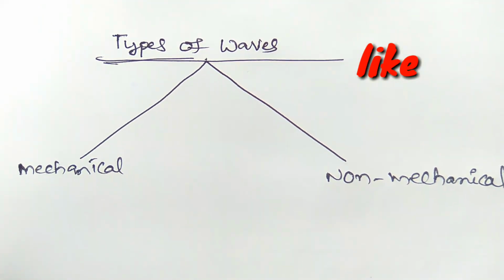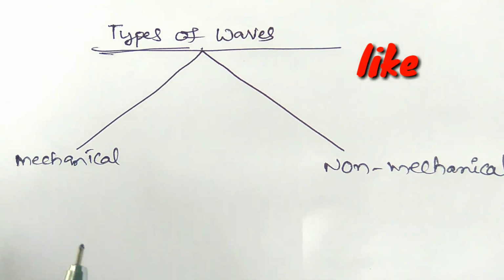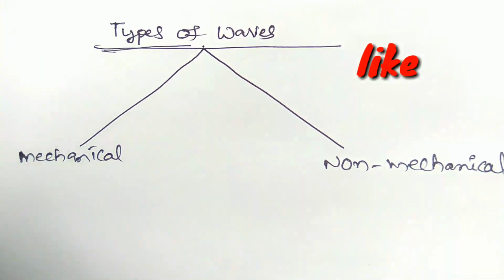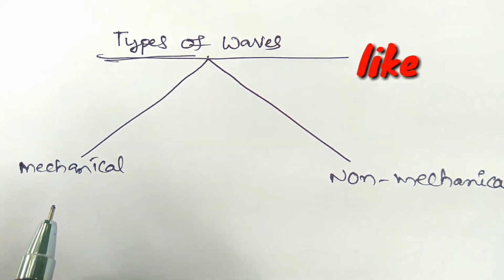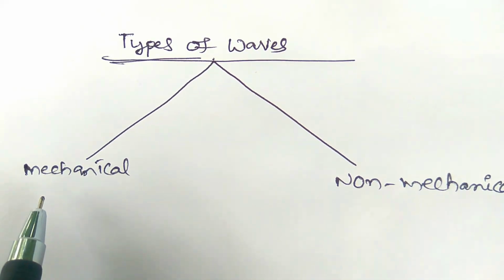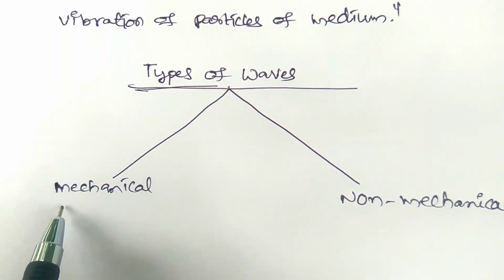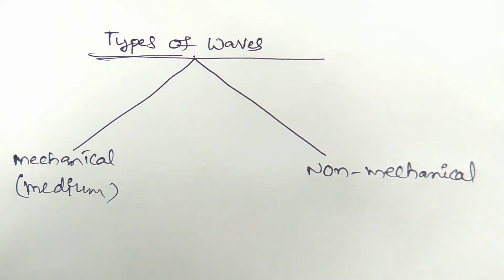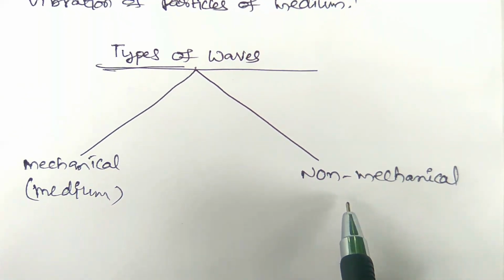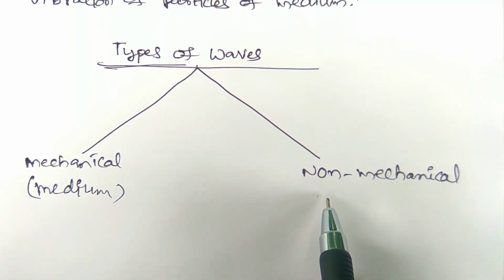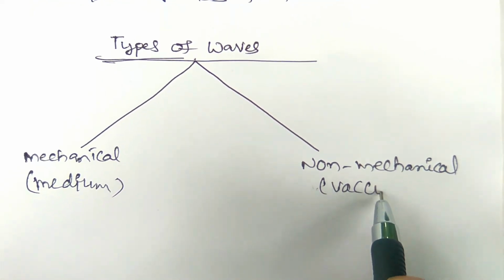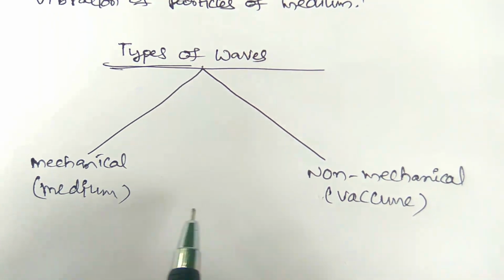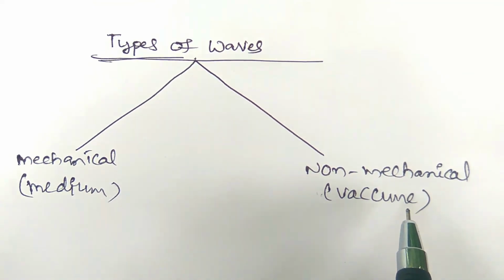Now coming to the types of waves. There are two types of waves, that is mechanical waves and non-mechanical waves. Mechanical waves means the waves which are transferred through the medium. A wave which can travel through a medium is known as a mechanical wave. A wave which can travel through a vacuum is called a non-mechanical wave. So mechanical waves travel through the medium, non-mechanical waves travel through the vacuum.